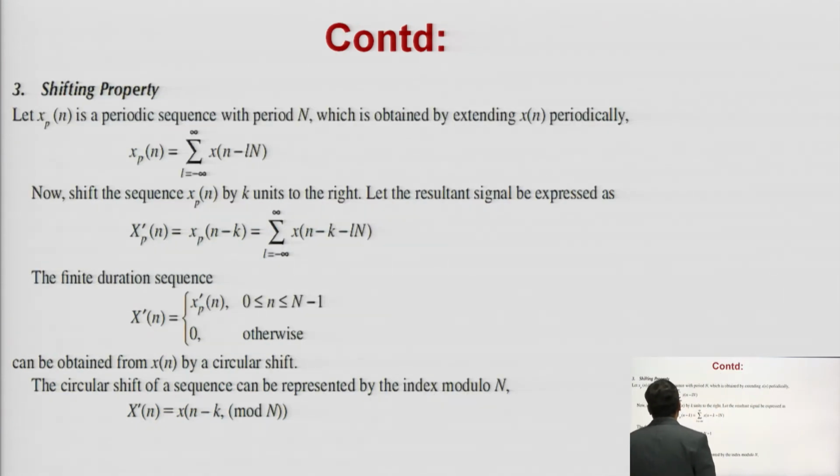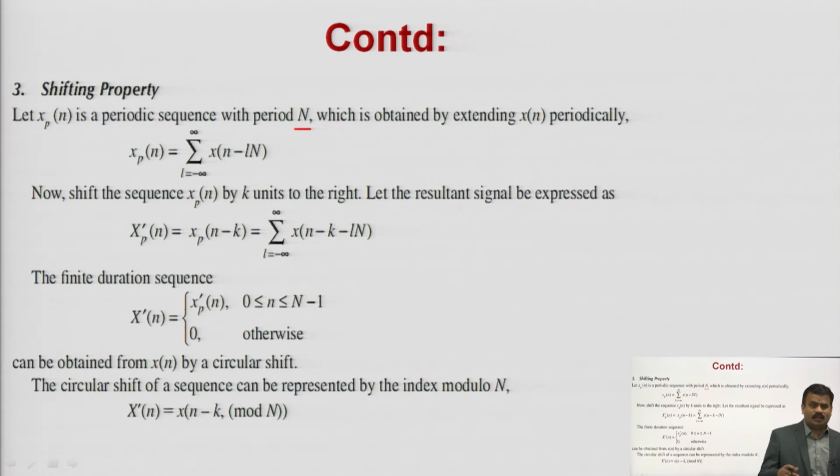Now the shifting property. What it says: xp n is a periodic sequence in the discrete domain with a period of N, which is obtained by extending x n periodically. Shifting property means you have to shift your signal periodically, like xp n is equal to the summation over l from minus infinity to plus infinity of small x of n minus lN. So if you shift your signal in the time domain, there will be another shift in the frequency domain also.